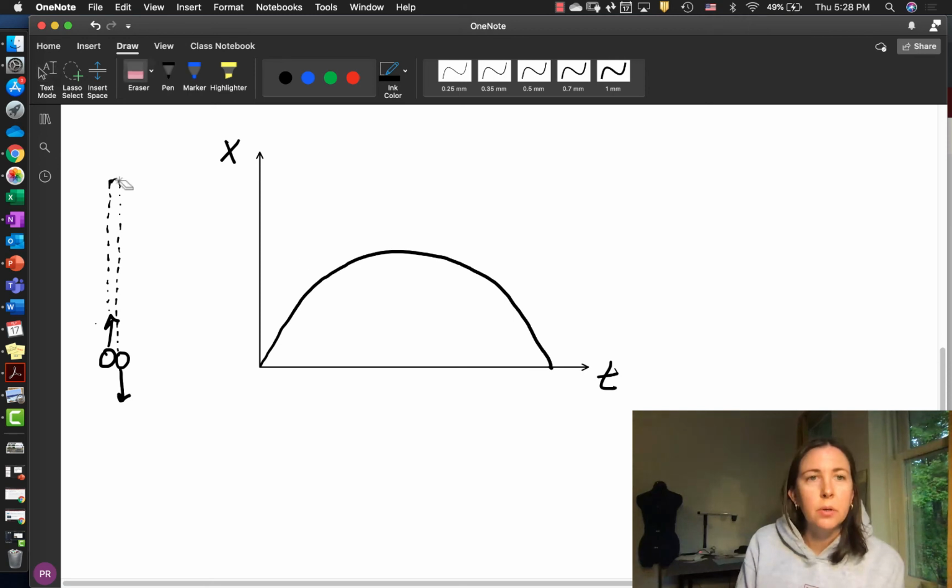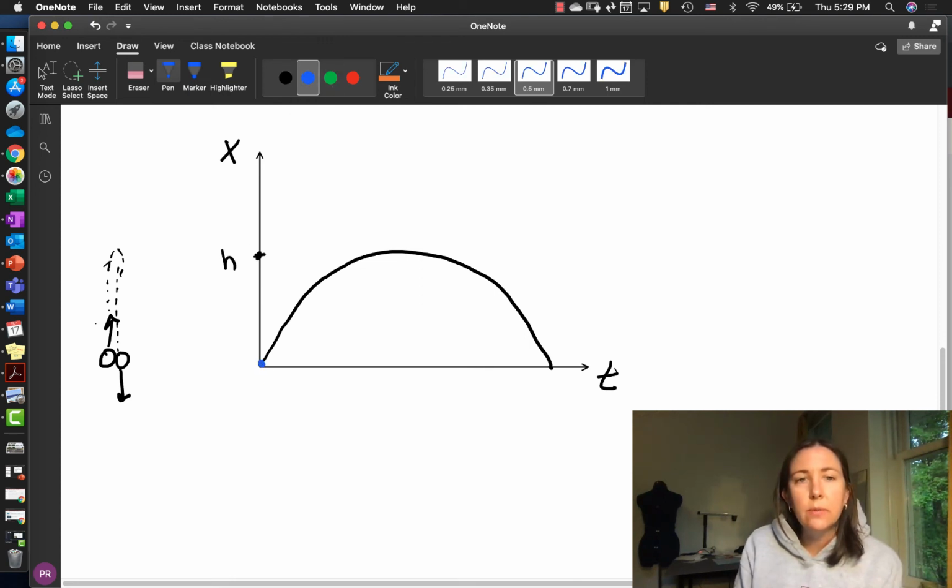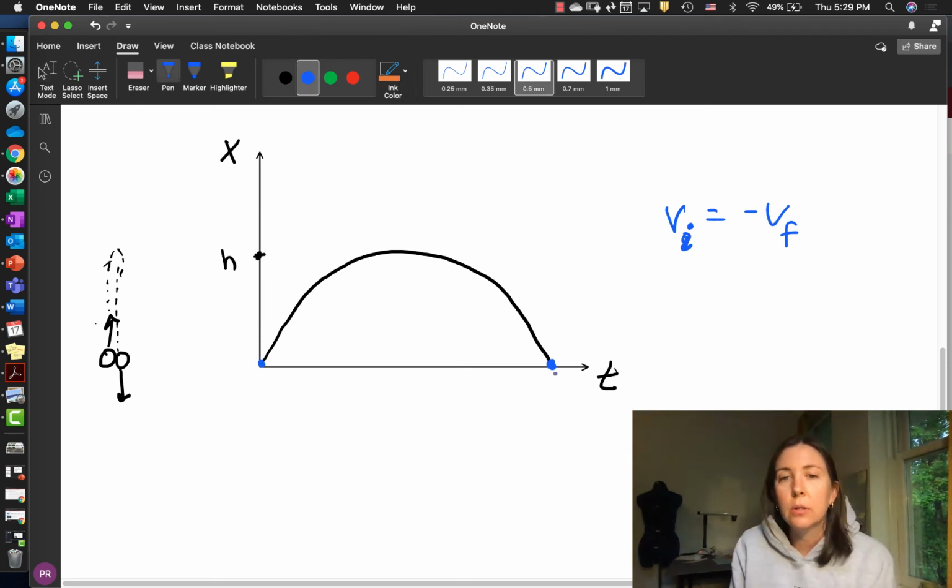Maybe we erase part of this, so it goes up to this height, h. Okay, so the first thing that I want to talk about is what's the initial velocity versus the final velocity? And so the initial velocity, let's just call it vi, is going to be equal and opposite to the final velocity. So here it's going to be straight up, like 3 meters per second, and here it's going to be straight down 3 meters per second. It spends half the time in the air going up, so up here, this time will be t1 half.